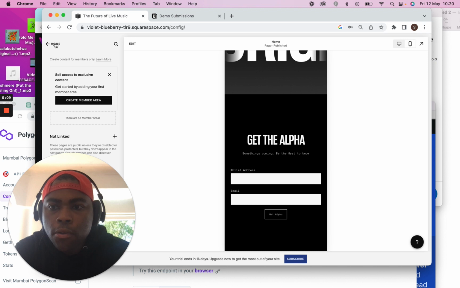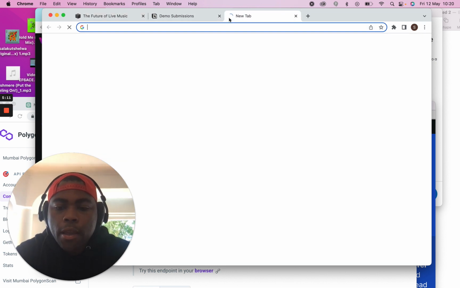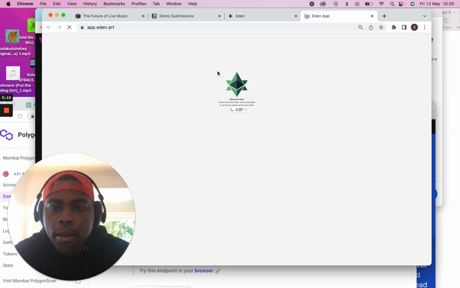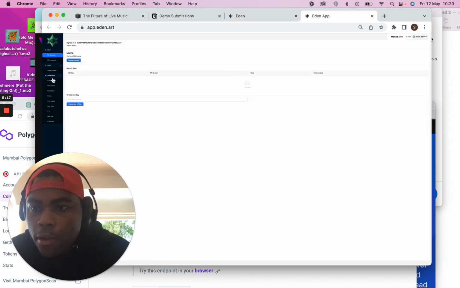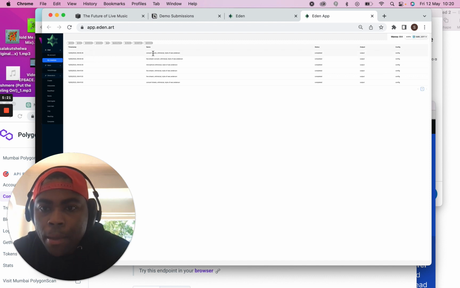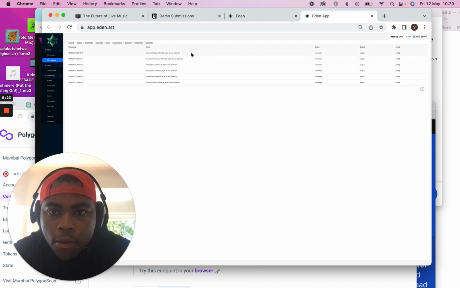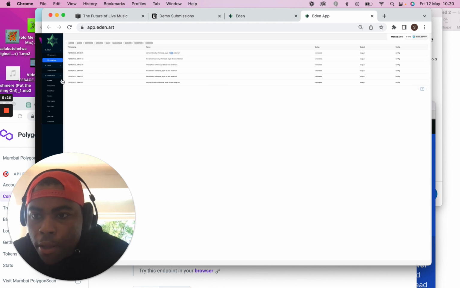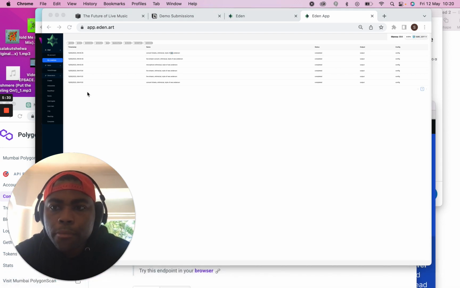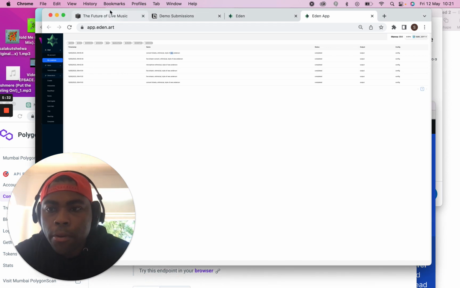I also went to eden.art and I used the portal there to create a couple of images for the website. So I don't think I can view them here, but let's see, maybe they're here. Yes, so I'll just show you on the website where they are. So it was basically just the backend for eden.art.